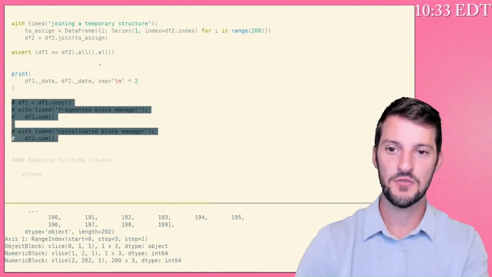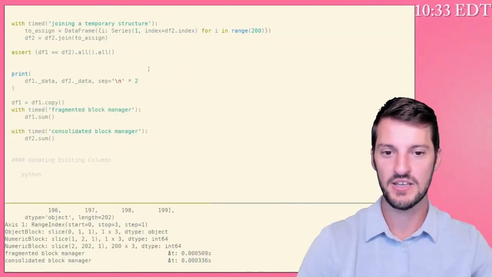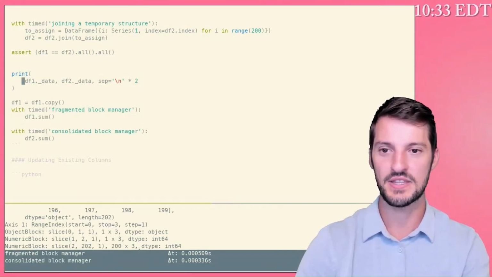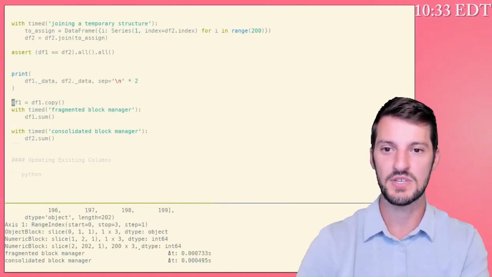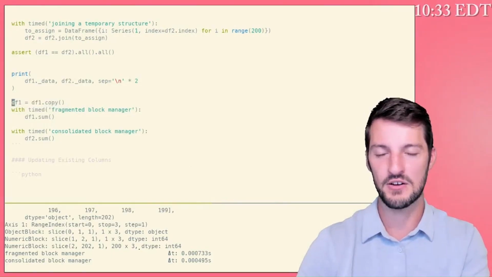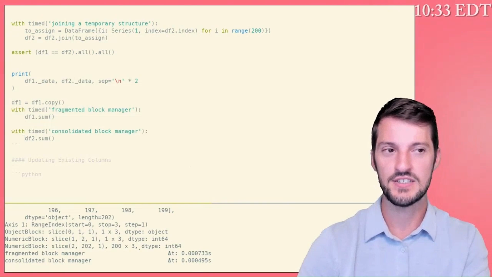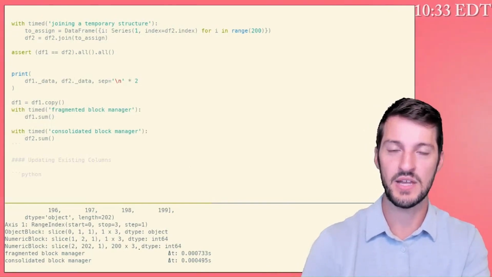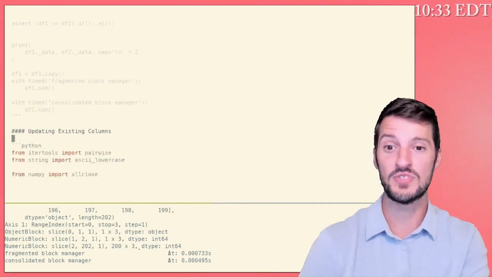In fact, if we force a consolidation outside of our sum timing, this is when we see a huge gain in performance. We can actually see that these are starting to approach each other. And the more I run this, the more likely we're going to have the same performance. That's because the consolidation is very, very critical to working with many columns of the same data type. So if you have a fairly wide data frame, you want to be taking care of this block manager and making sure that you're not arbitrarily adding columns.